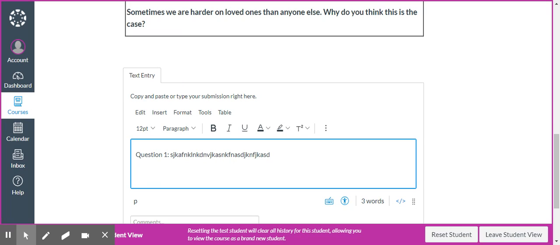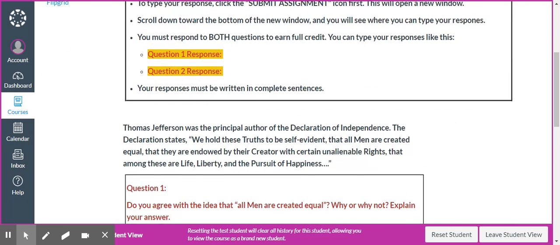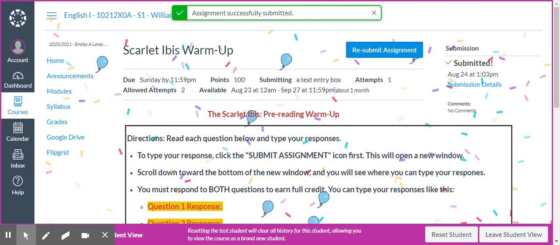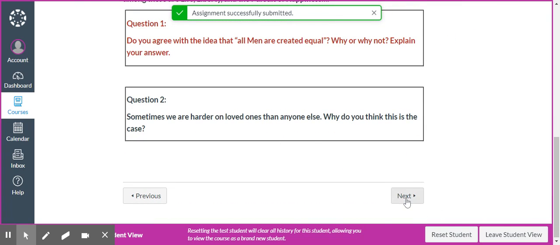Then enter question 2 and type your response right there. So that is what you do for that, and then you submit assignment, and boom, assignment successfully submitted. Okay, click next.